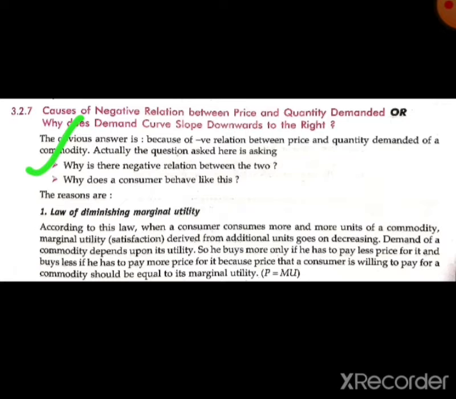We know there is a negative relationship, and it is the basic reason for the downward sloping of the curve. But why is there a negative relation between price and quantity, and why does a consumer behave like this? The reasons are as follows.